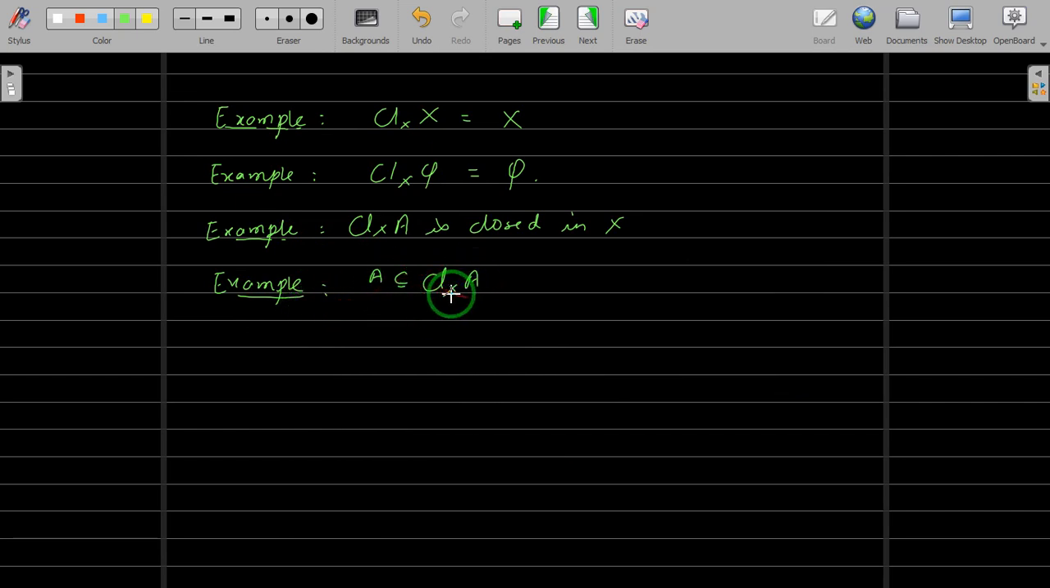You can give a proof of this also. You take an x belonging to A and show that x belongs to the closure of A. Okay, again, next observation.